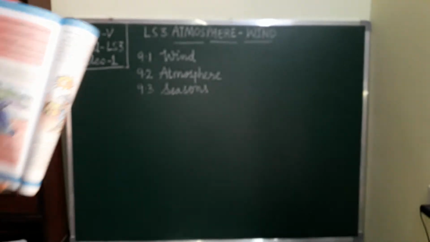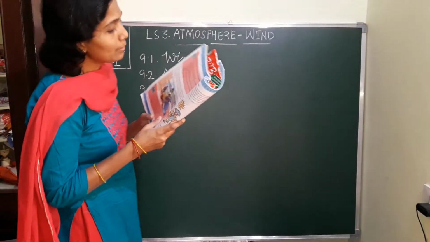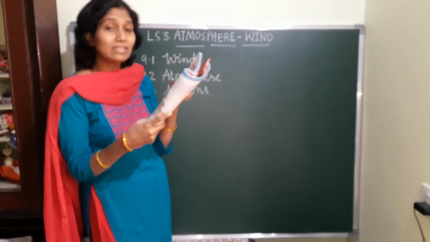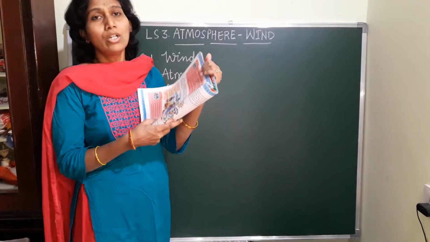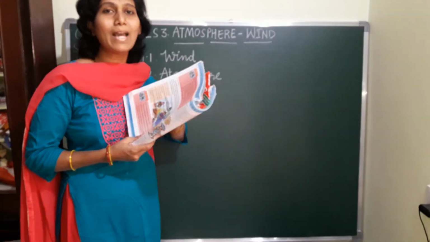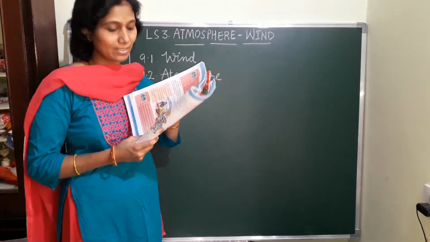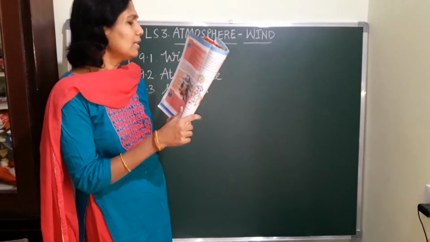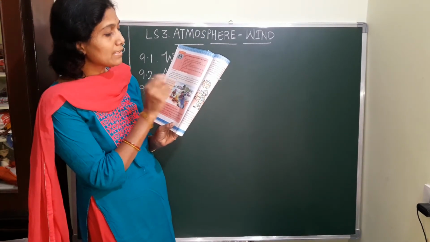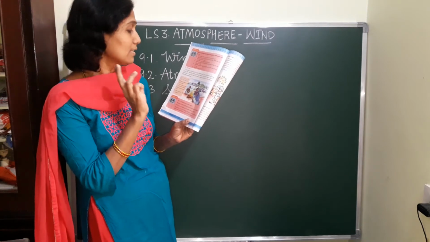Now come to the point of seasons. According to the climate you have experienced, a year is divided into three seasons. By seeing, nowadays everybody knows that in a year we have three seasons. What are the seasons?